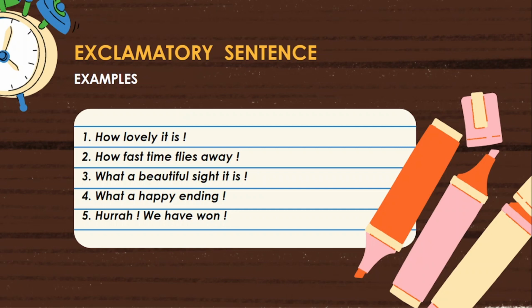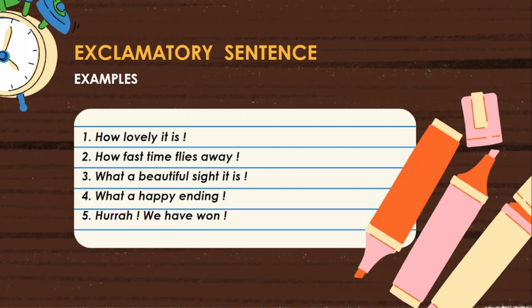Now let us observe the remaining features also. The sentence starts with an exclamatory word how. Next, subject time and verb flies are also present at the end. Next, third one: What a beautiful sight it is! In this sentence, it is the subject, is is the main verb 1. The sentence is in present simple active voice.